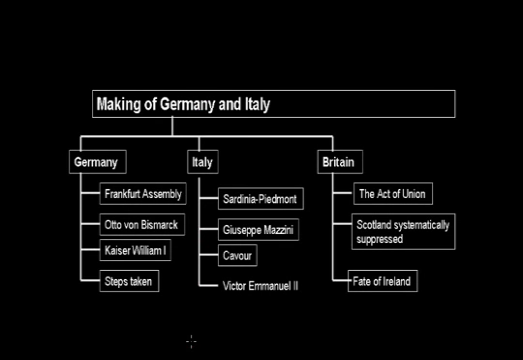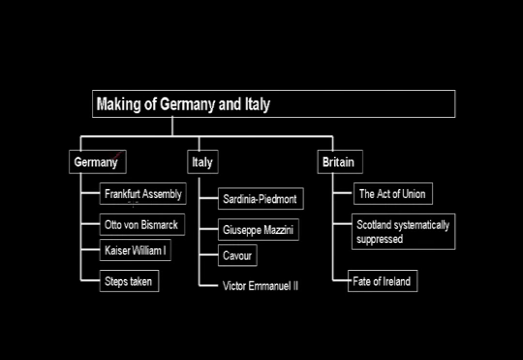Making of Germany and Italy. So far in the chapter, we have seen how France converted into a nation, as we have already discussed in the previous modules. In class 9th also we have studied about the French Revolution. There France became a nation, though at the end of that chapter, France was again taken by a dictator, that was Napoleon. So once France became a nation, it was the turn of other states in Europe to turn into nation states, and the turn came of Germany and Italy. So in this module we are going to discuss how Germany and Italy turned into nation states. First of all, we are going to discuss Germany.